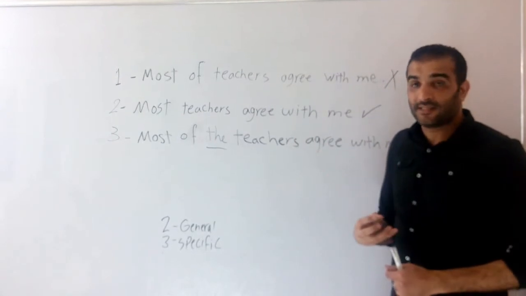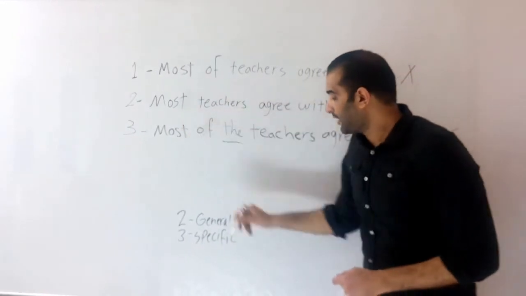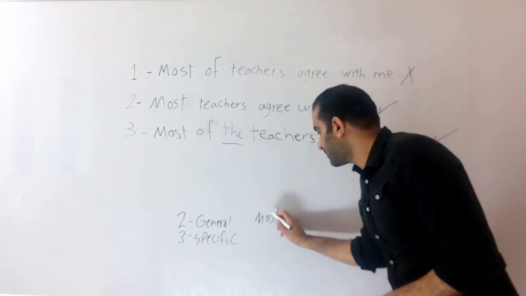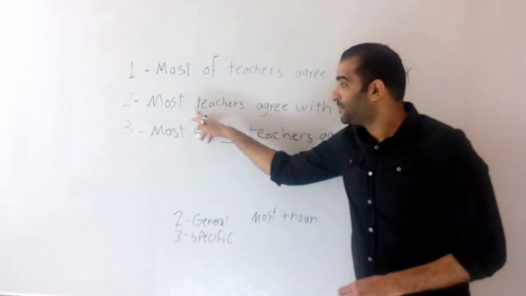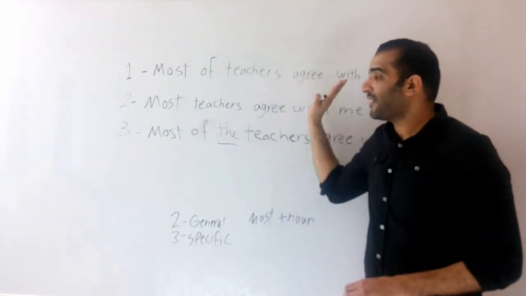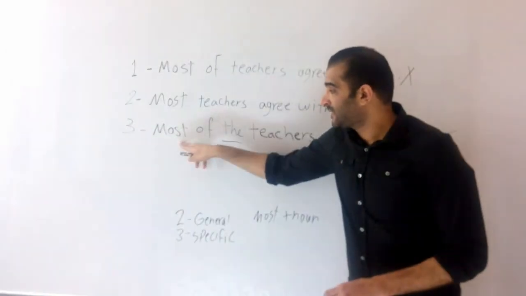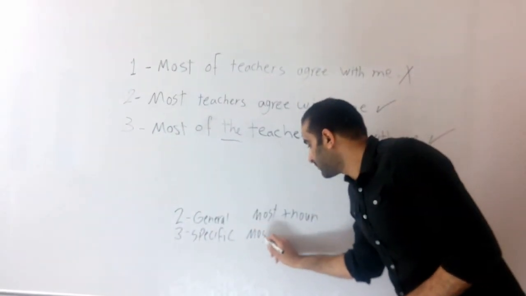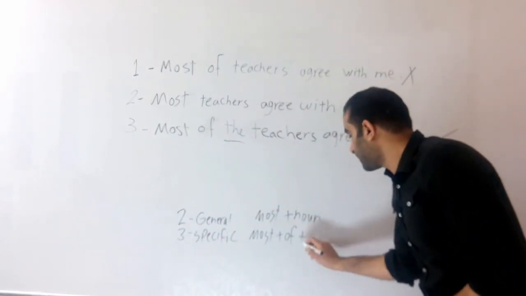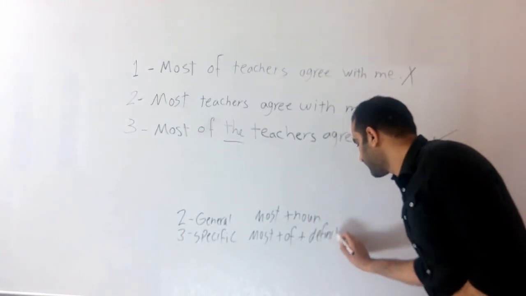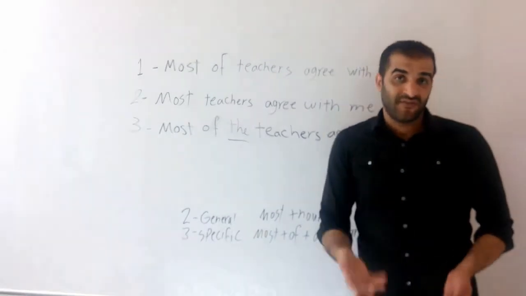So can we now elicit the structure from the two examples, 2 and 3? If it's general, I'll use most plus the noun, without any prepositions, without any definite articles, without anything. Just most plus the noun, if we're speaking generally. Specifically, we use most plus the preposition of plus what? The definite article.